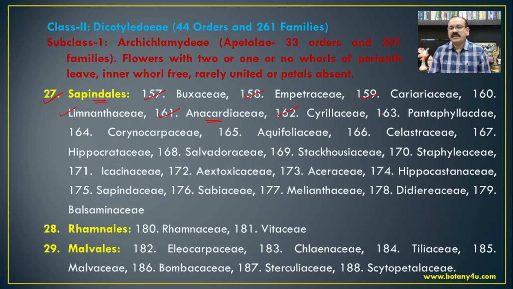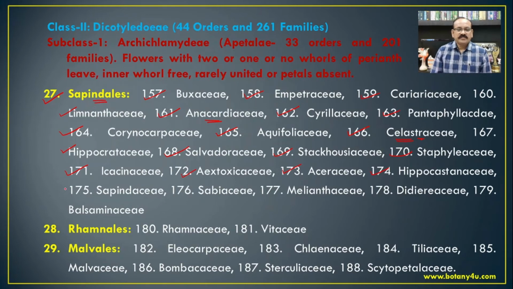Cyrillaceae, then Pentaphylacaceae, then Corynocarpaceae, Aquifoliaceae, Celastraceae, that is Celastrus, then Cassine glauca, Maytenus emarginatus. So these are the most common members from the family Celastraceae. Then Hippocrateaceae, Salvadora from the Salvadoraceae, then Stackhousiaceae, then Staphyleaceae, Icacinaceae, then Aextoxicaceae, Aceraceae,